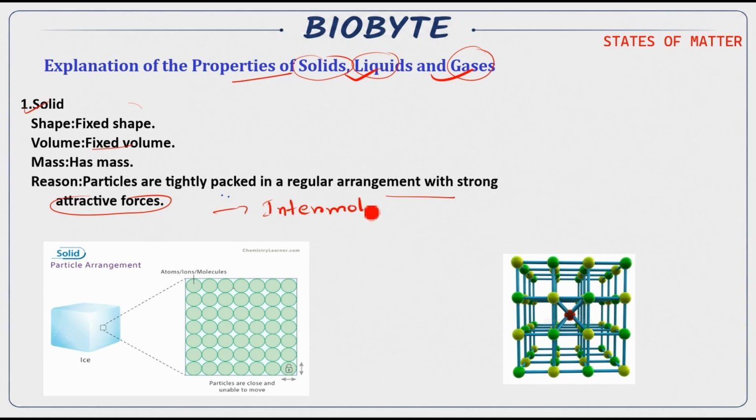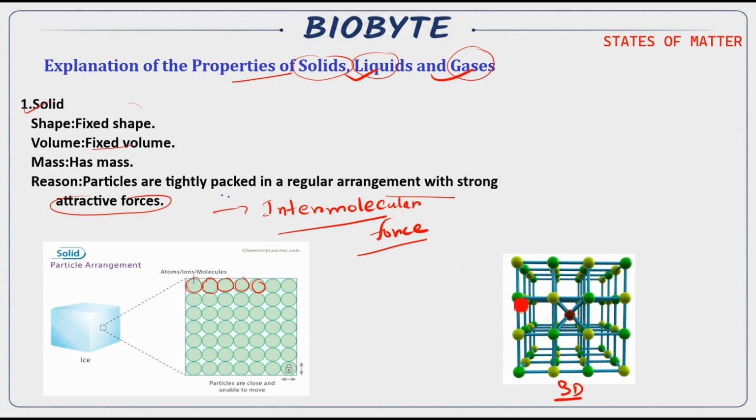In the ice cube, if you see its microscopic structure, the electron microscopic structure, you will see atoms or ions or molecules. The molecules are very closely packed. There is no gap, or a very small gap. That means they have a higher intermolecular force.